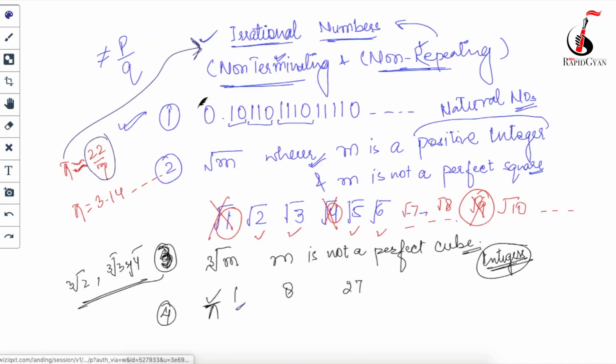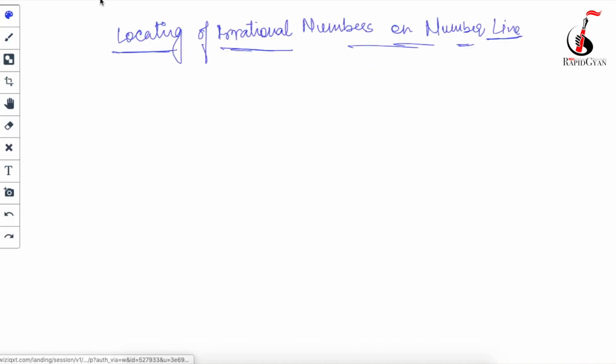So all of you understood what is an irrational number and what are the different types of irrational numbers. And as I have told you, the proof of irrationality we will study in 10th class. In this class we are just going to study the locating of irrational numbers on number line. So how are we going to locate these irrational numbers? In order to locate them, we will use the Pythagoras theorem. Okay, we are going to use the Pythagoras theorem.